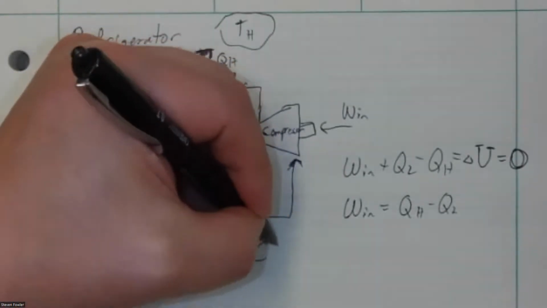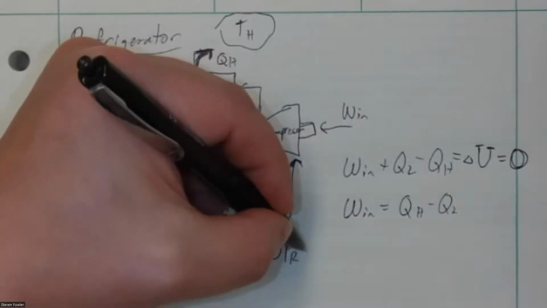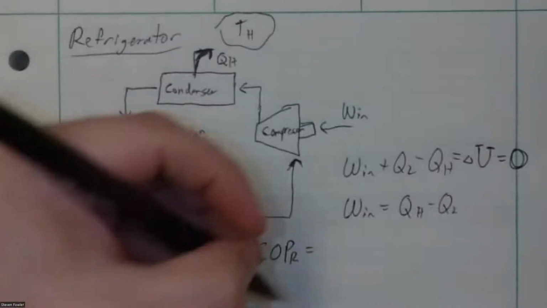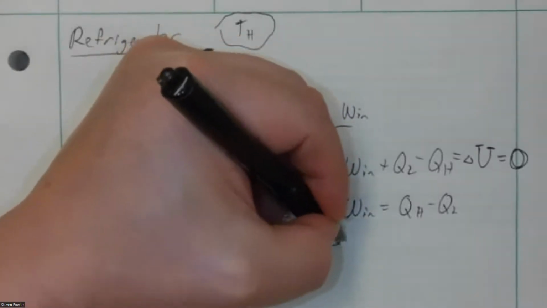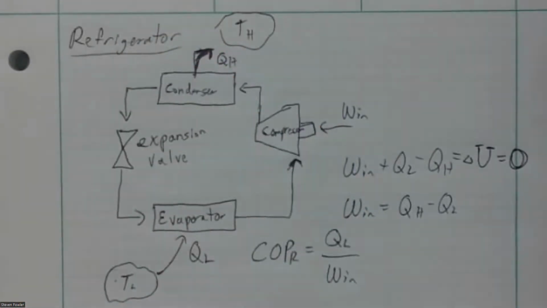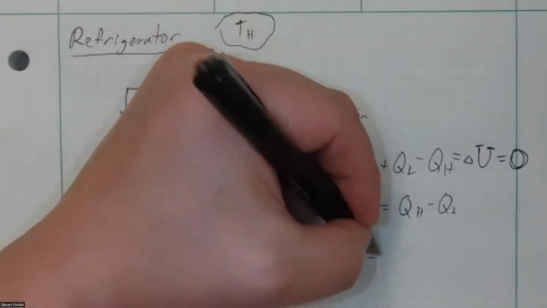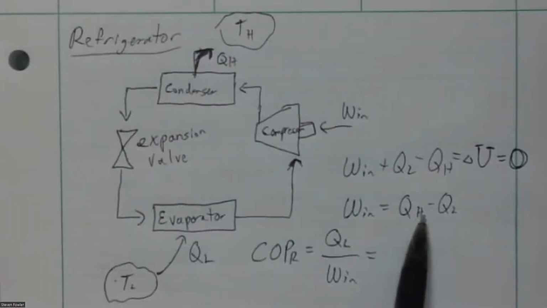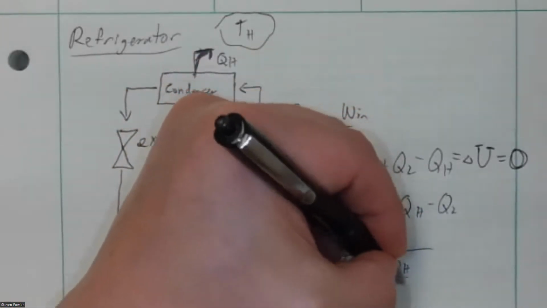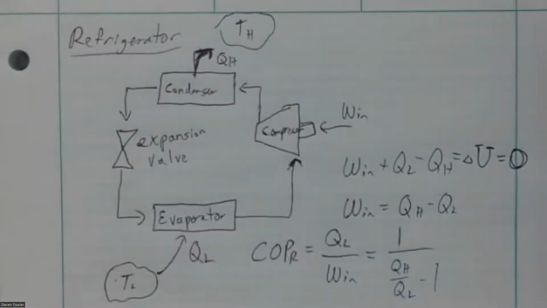We measure the performance of a refrigerator based on what we call the coefficient of performance, because this value can and often does exceed 1. We limit efficiency only to things that cannot exceed 1. So we call this a coefficient of performance. But it still is the basic idea of what do you want, in this case, Q sub L, divided by what do you have to do to get it, that's work in. And if we substitute in right here QH minus QL for work in, this simplifies down to 1 over QH over QL minus 1.